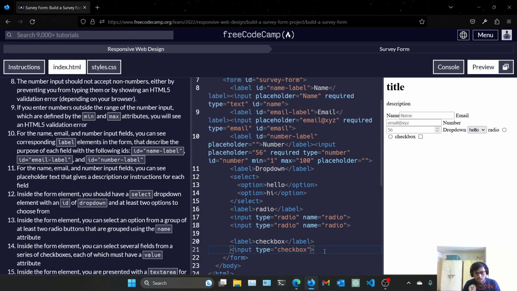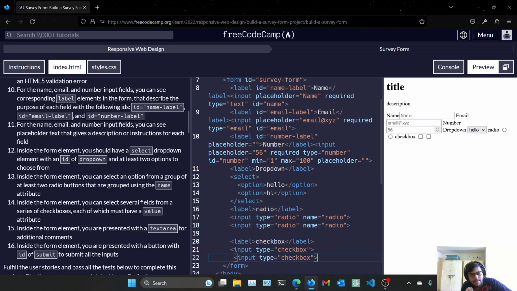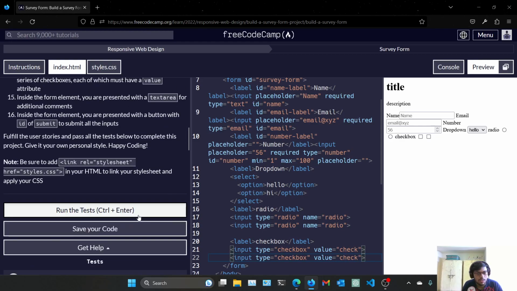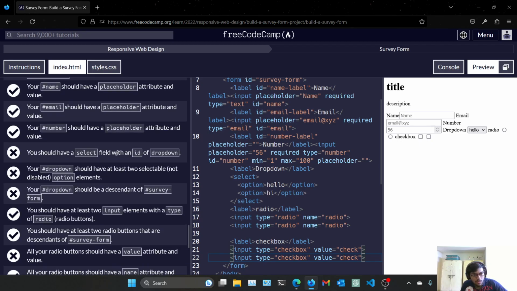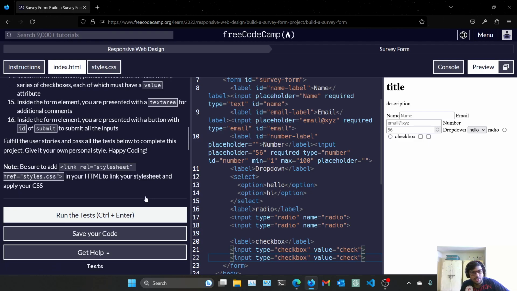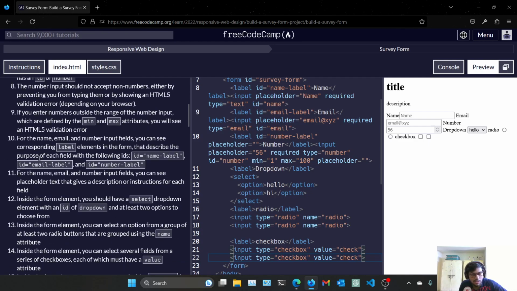And here we have a checkbox. Copy it and paste it here. And now we have to give them the value. Give value attribute to them and give it any value, like give them check. Let's see. Okay, so we are getting only some error. We'll see them. First, let's complete the instructions at least.